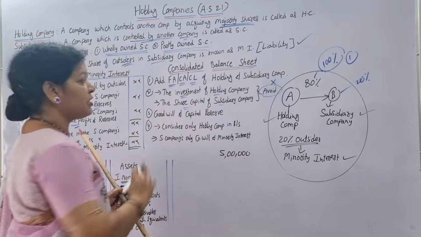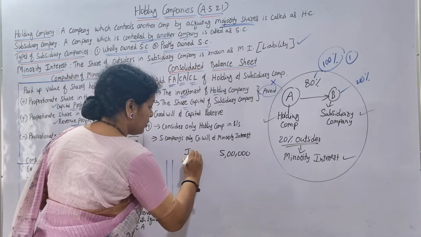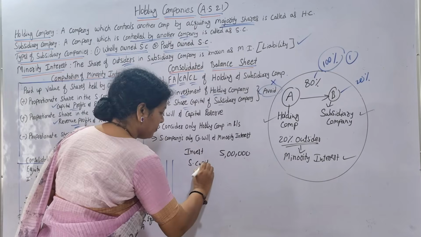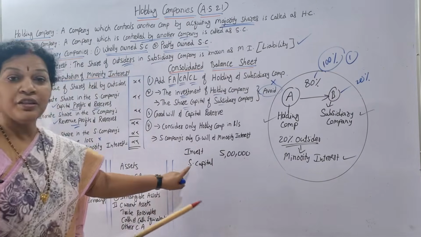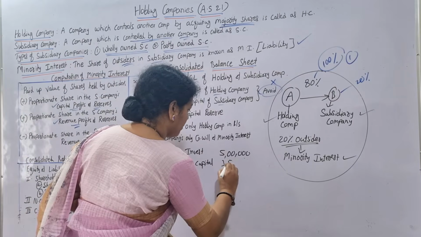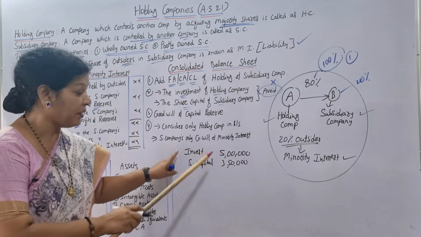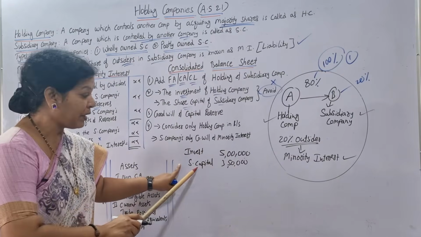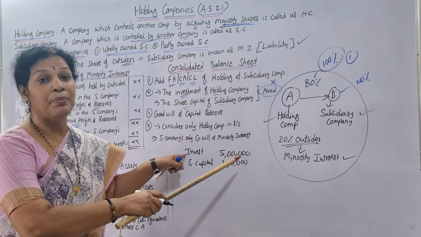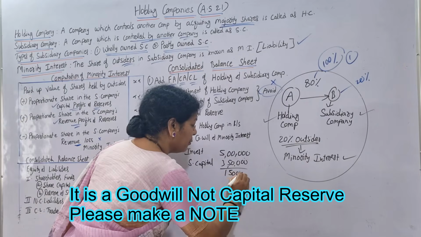So investment is 5 lakh, but share capital is how much? Investment 5 lakh. Suppose share capital is 3,50,000. Both will be compared. I am investing 5 lakh, whereas share capital is 3,50,000 only. But I am paying 1,50,000 more. So 1,50,000 is what we call a reserve.